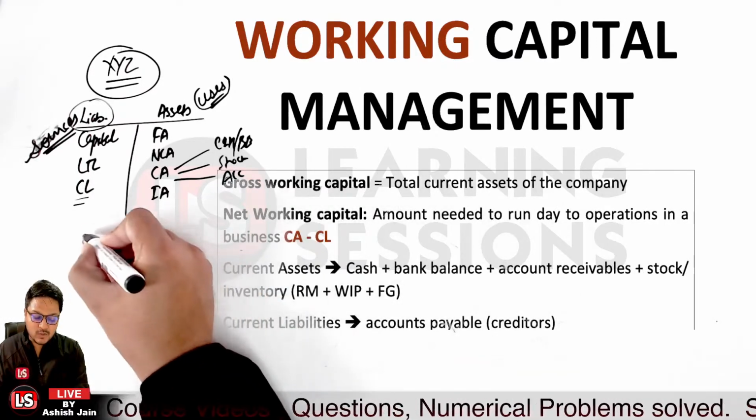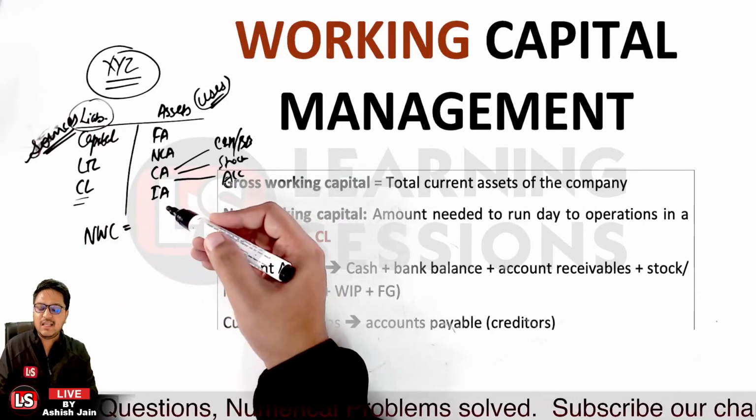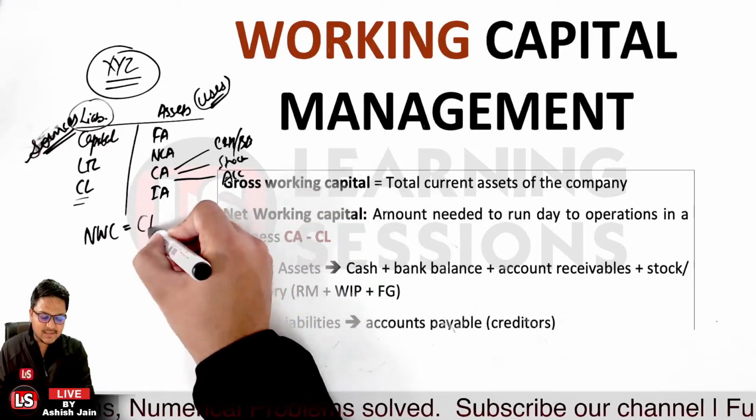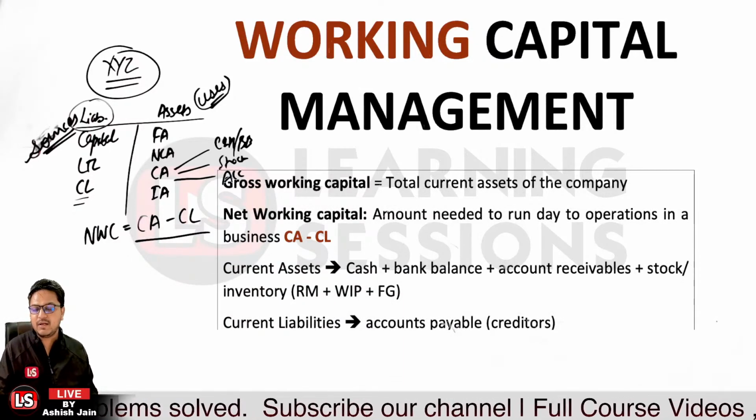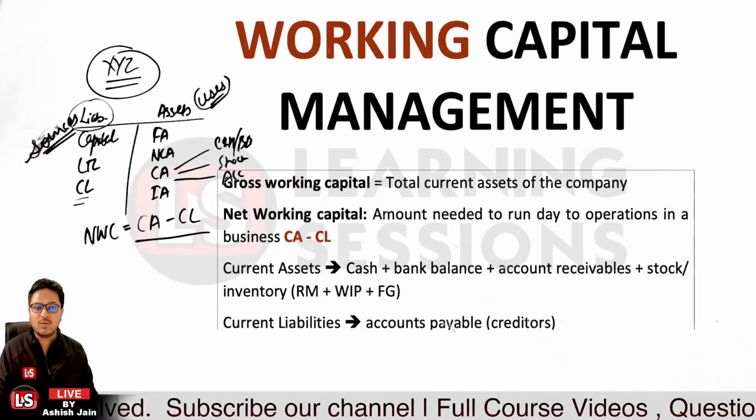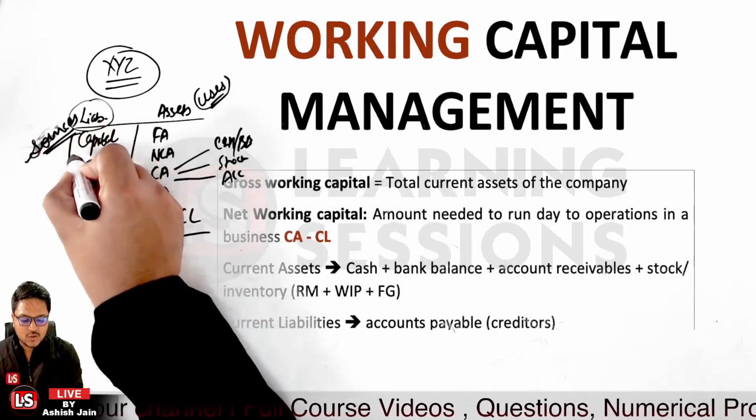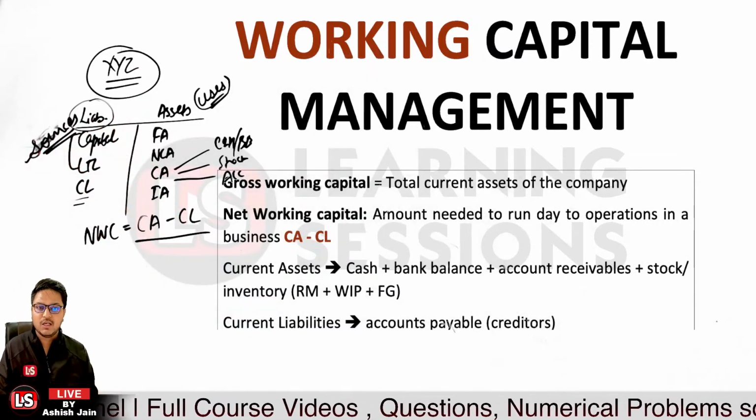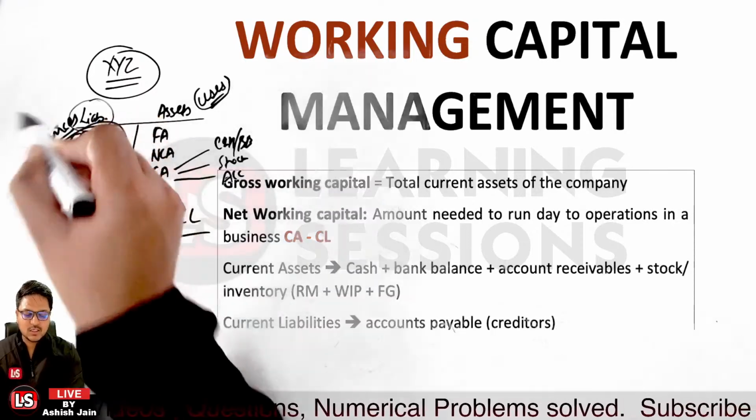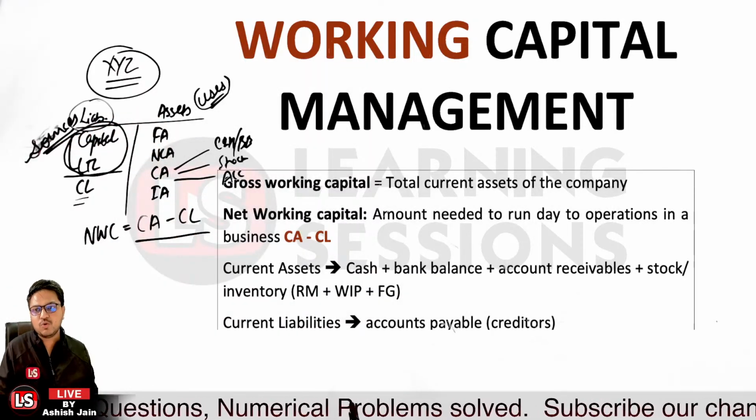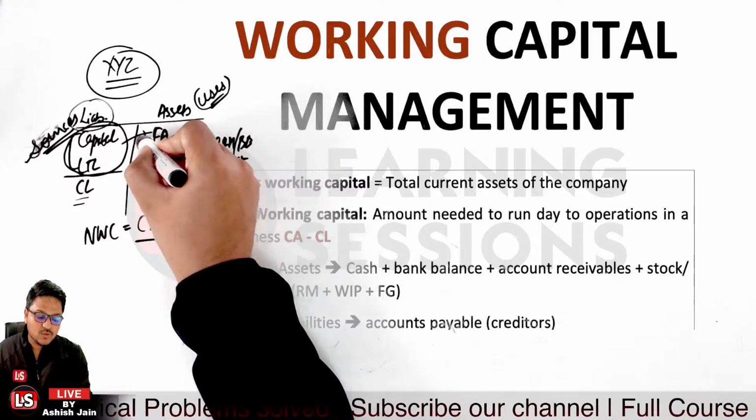And if we look at the net working capital, it is the amount of the current assets exceeding the current liabilities, that is, current assets minus current liabilities. That is the net working capital. And I can tell you one more thing related to long-term sources. Long-term sources are long-term liability and the capital. Both are the long-term sources. Long-term sources are there so as to fund the long-term uses.